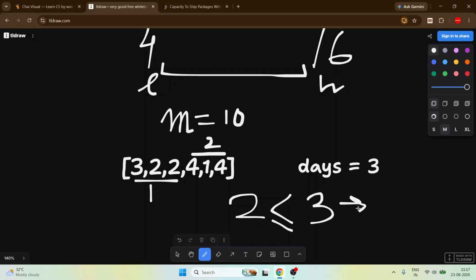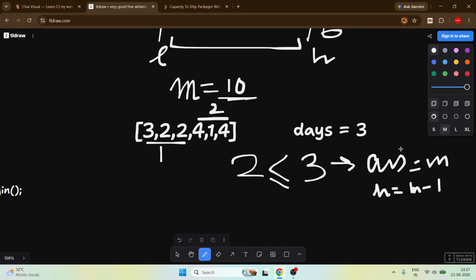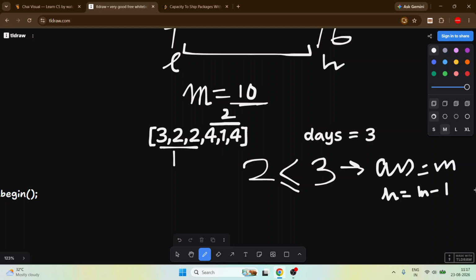See, in binary search and answer, we simply store this. If you remember, we just store it and we just put our high equal to mid minus 1 to find that if anything smaller we can find. This is our answer. Sorry, not 2. This 10 is our answer. We need the mid. But can we find something smaller than this mid?